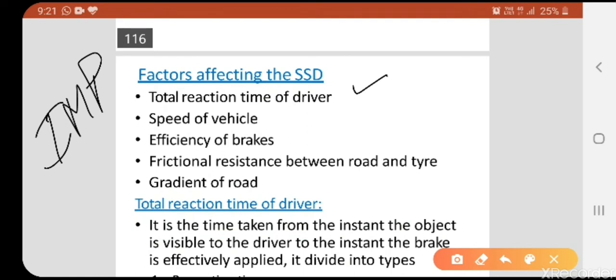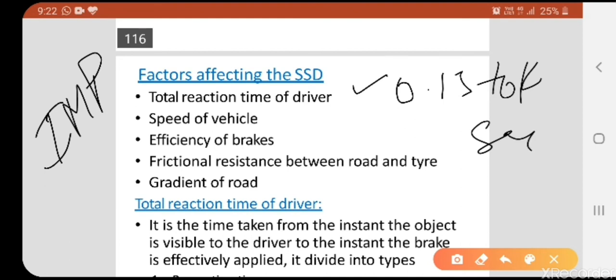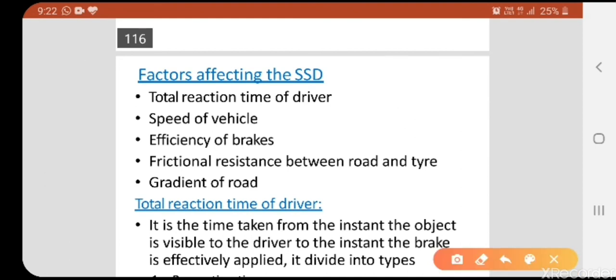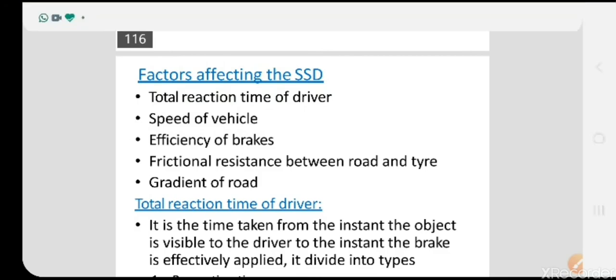Without panic, the driver should control the vehicle. That will be called the reaction time of the driver. Usually the reaction time will be 0.15 to 4 seconds. Next, speed of the vehicle. If the vehicle speed is more, then we need to control, or we need a longer SSD.